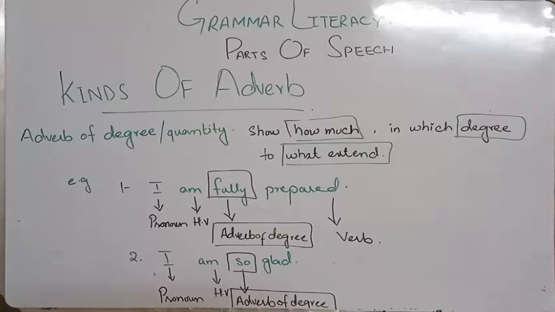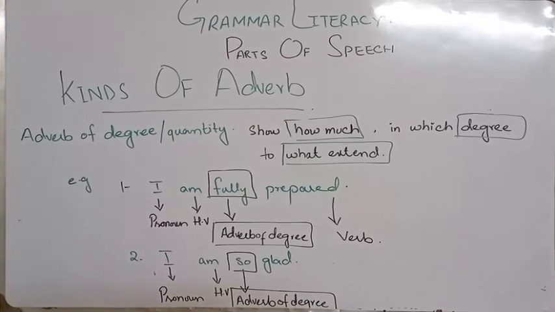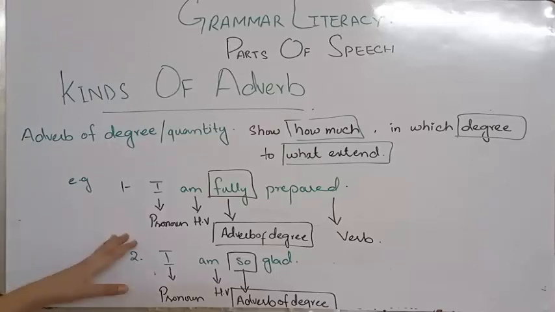I am prepared. I am prepared means to say I am, so fully prepared. If ever I have written that I am prepared, it says something is missing or you are having a doubt about something.